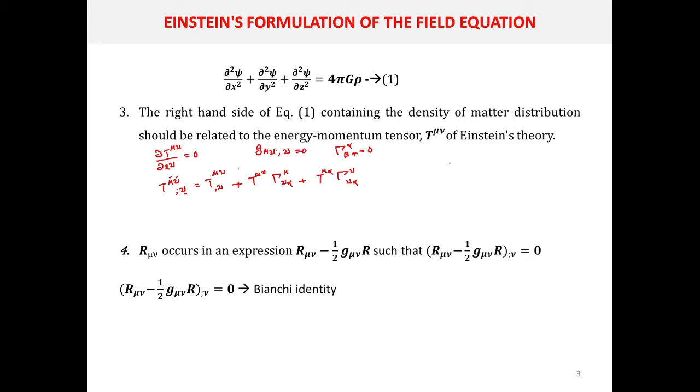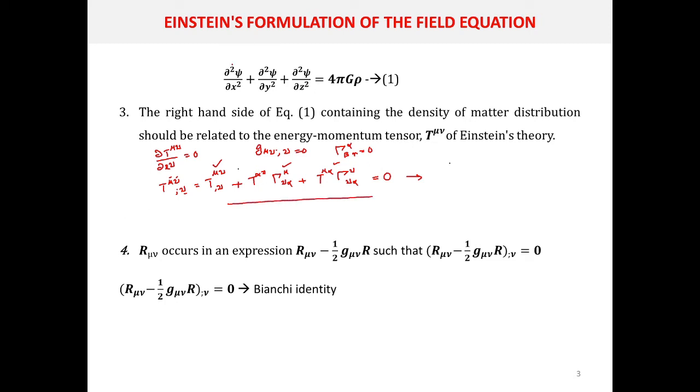Now we have already seen that the value of dou T mu nu by dou x nu is 0. Since we are considering it in a geodesic coordinate system, the Christoffel symbol of the second kind is also 0, so its value will be 0. So this particular equation is a tensor equation. It holds good in a geodesic coordinate system, so it should be true in any other coordinate system. So this particular equation holds in a curved space time. So this is the next assumption.